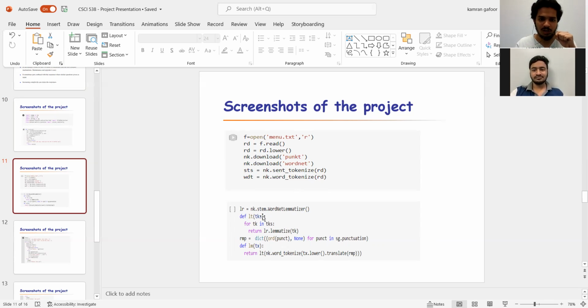Then moving on, in this section what we are doing is using the lemmatization function. We are lemmatizing, and what this does is it matches similar kinds of words.